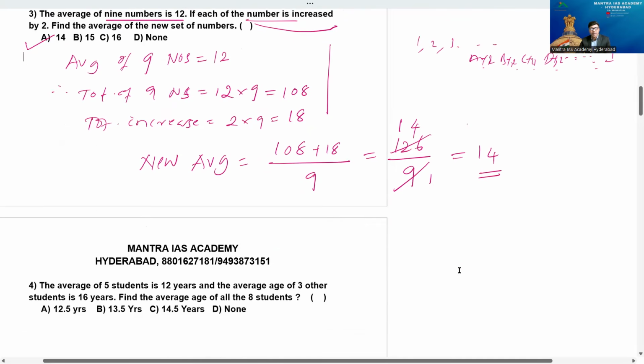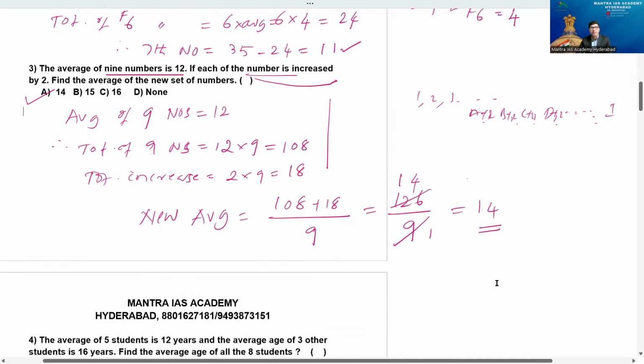Problem number 3 completed. Yeah, take this one. Otherwise, you can take the screenshot and watch it later, not an issue.